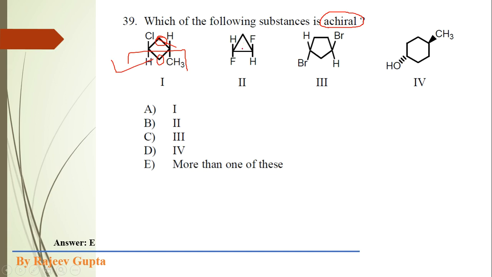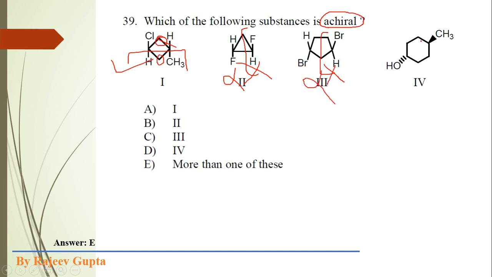Now this molecule contains two chiral centers, but it does not contain a plane of symmetry. We cannot apply a plane. So it is a chiral molecule. Now this molecule is a chiral molecule because no plane of symmetry is present. So this option is also removed.